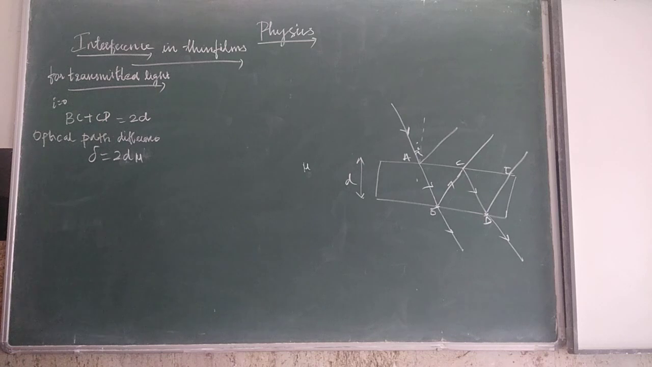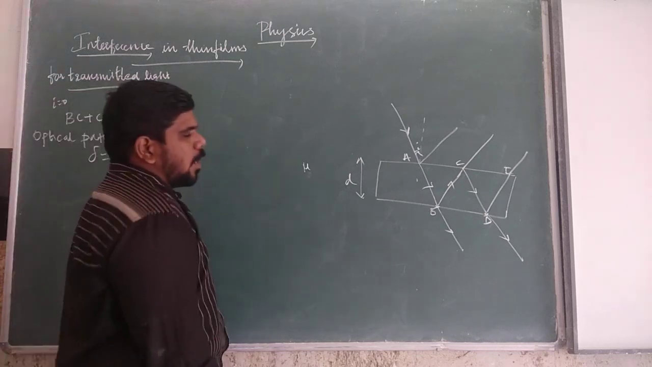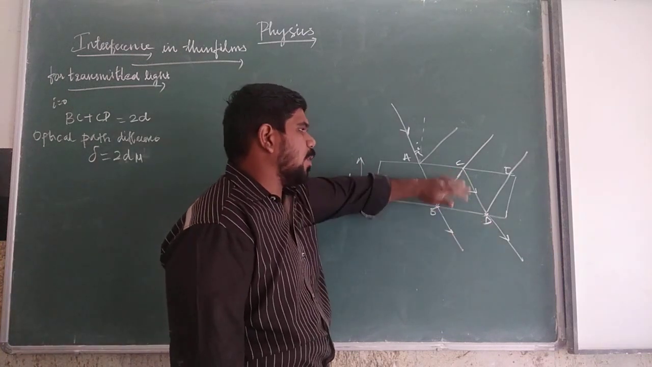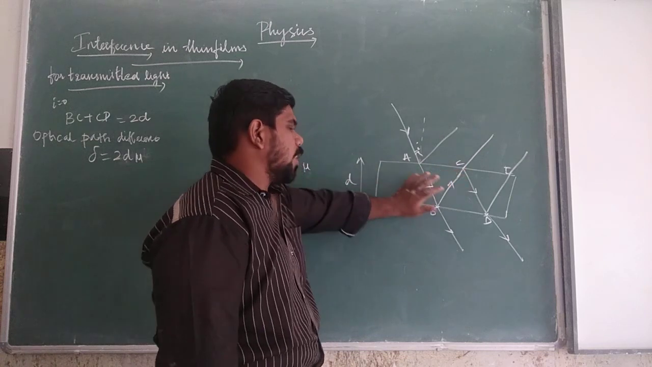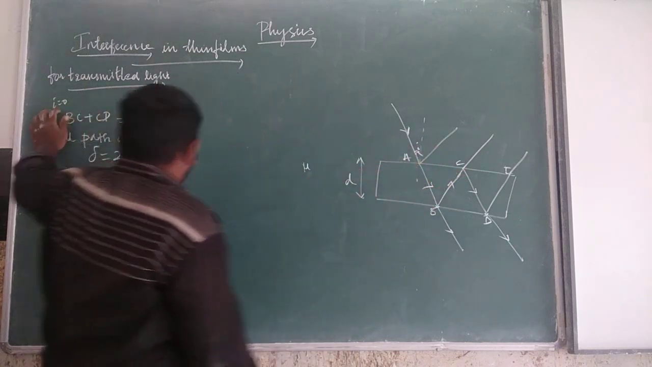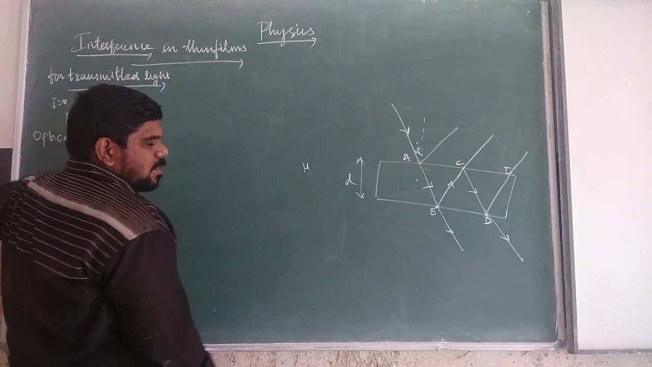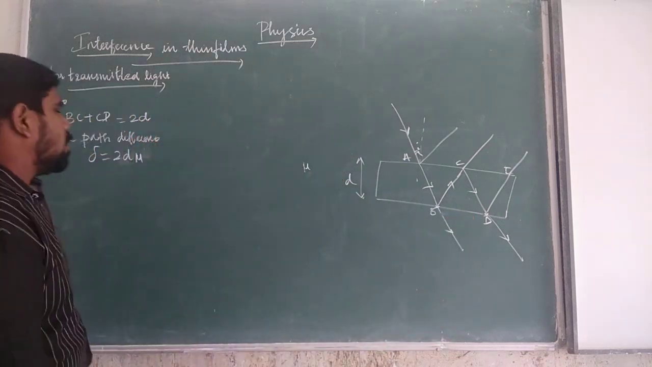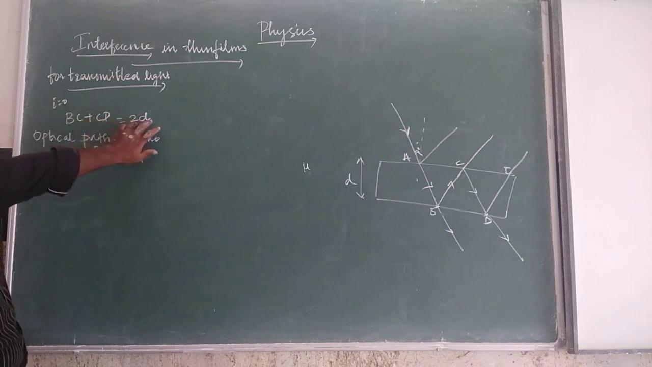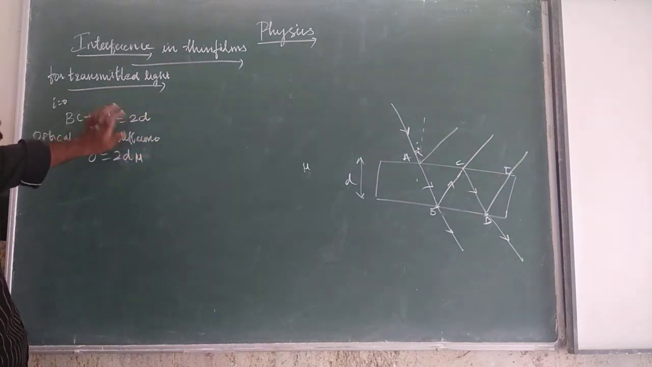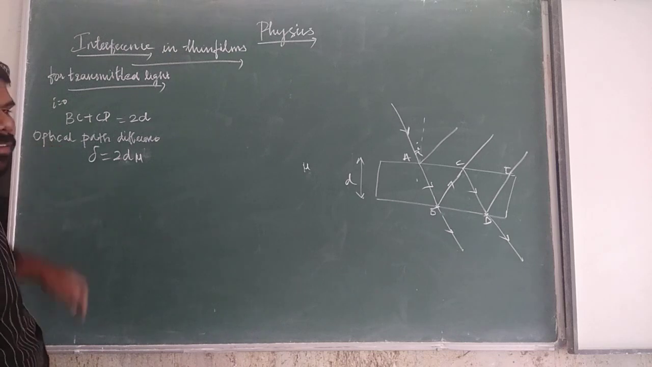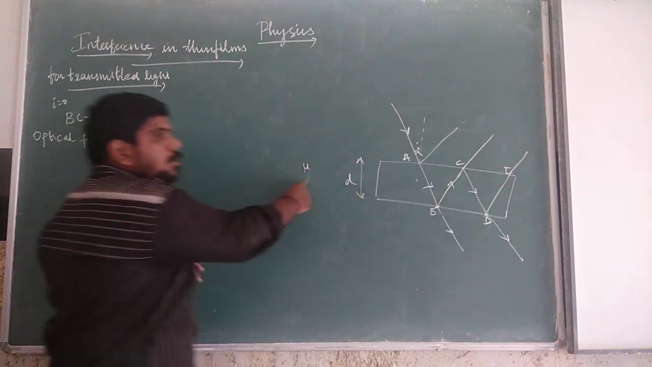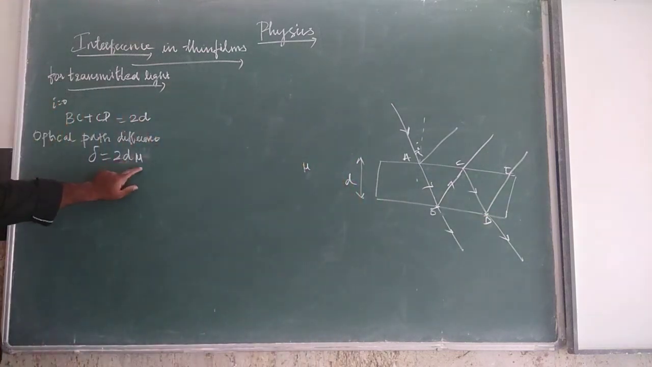Clear? So for the transmitted light, the waves from the junctions B and D are in phase. When the angle of incidence is assumed to be 0, the junctions B and D are very close to each other, so the path of the light inside the film, BC plus CD, is equal to 2d. Since the wave moves through the film having refractive index mu, the optical path difference is equal to 2d into mu.